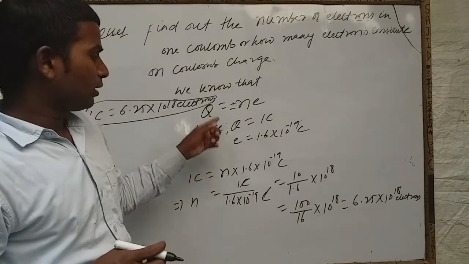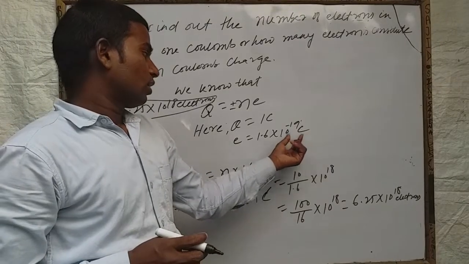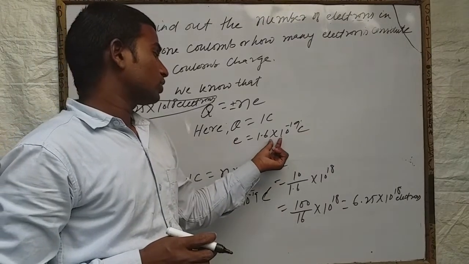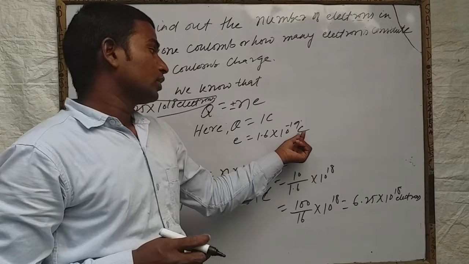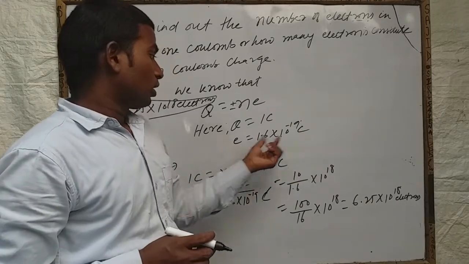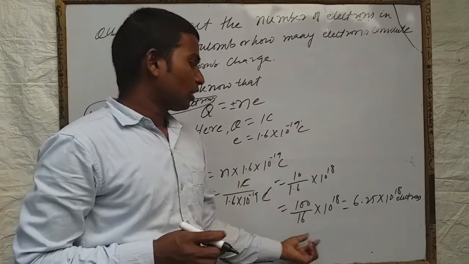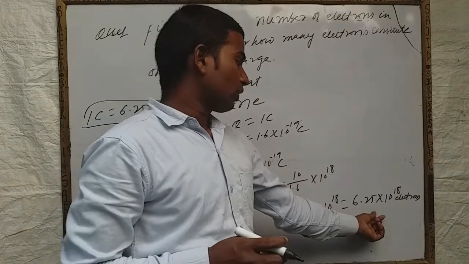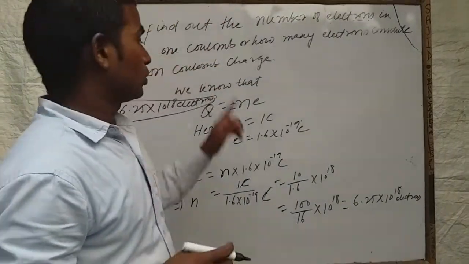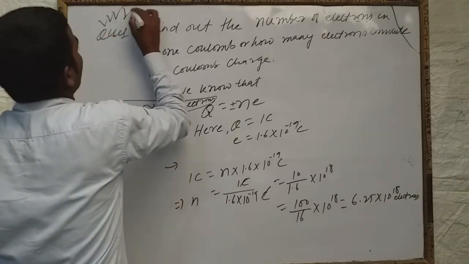You can also solve it by the unitary method. That is, if 1 electron is equal to 1.6 into 10 to the power minus 19 coulomb, meaning the amount of charge in 1 electron is this, then for 1 coulomb the calculation will be the same. You will calculate, then you will get the same answer, 6.25 into 10 to the power 18 electrons. So you should write down these very important questions. It may be asked in your board exam.